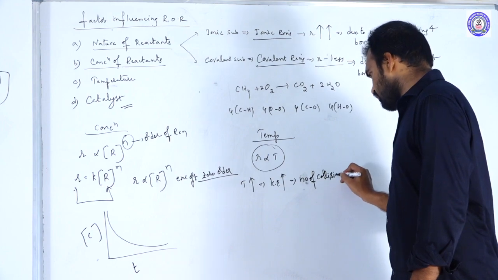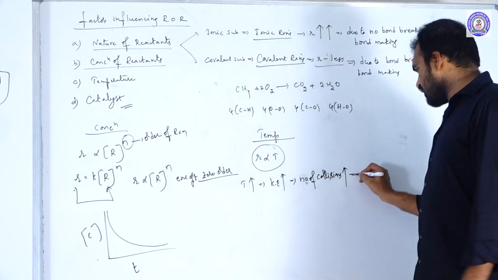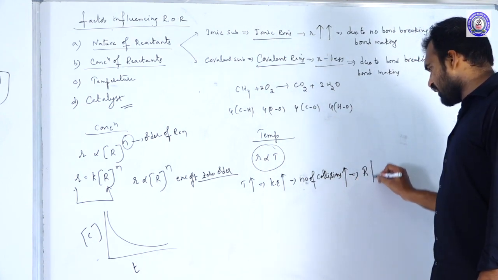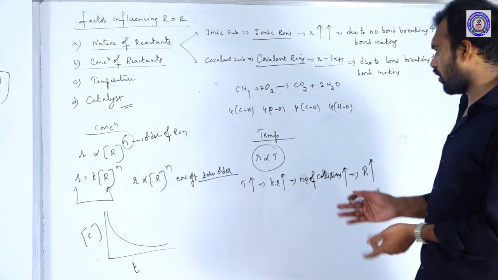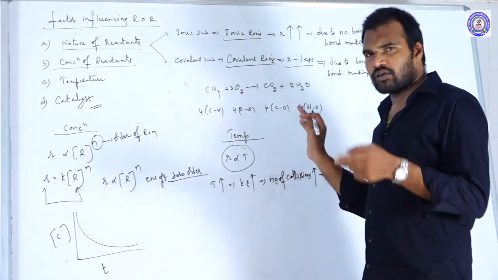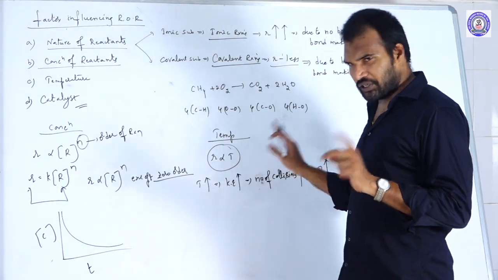Effective number of collisions increases. If the number of effective collisions increases, then the rate of the reaction also will increase according to collision theory. Okay, so rate is directly proportional to temperature.